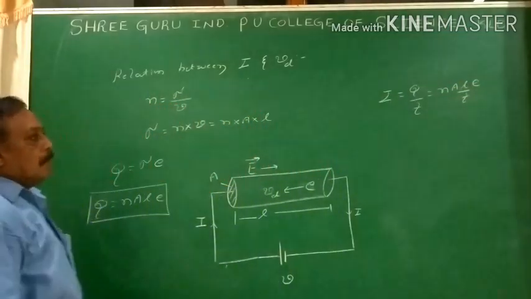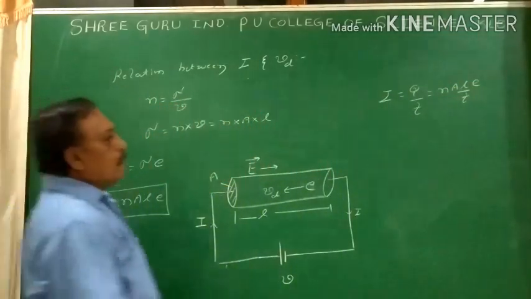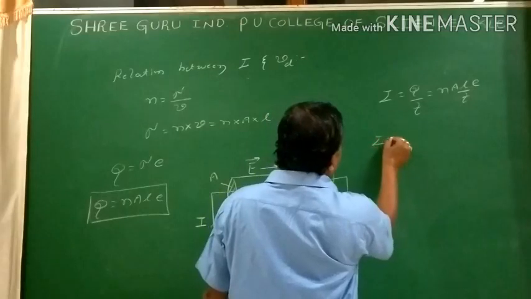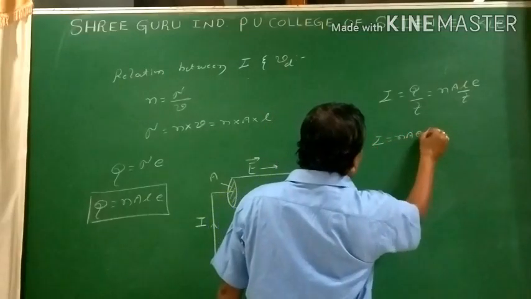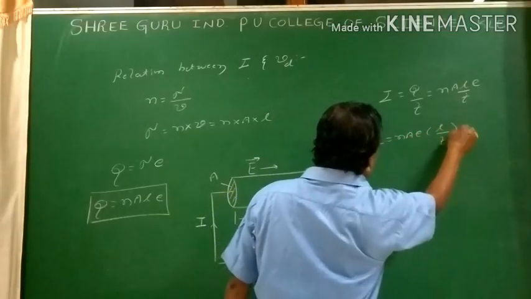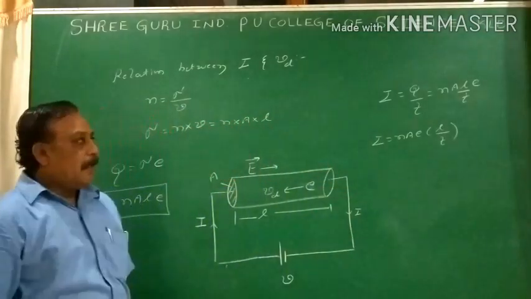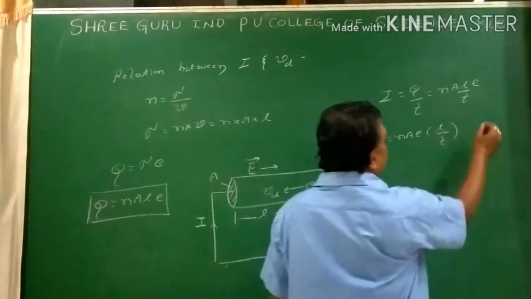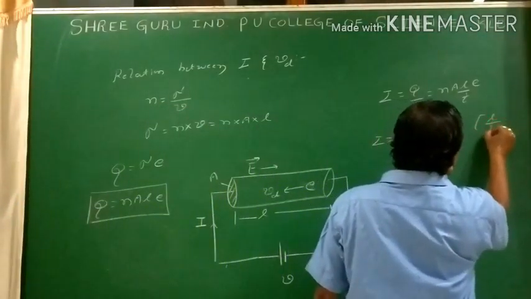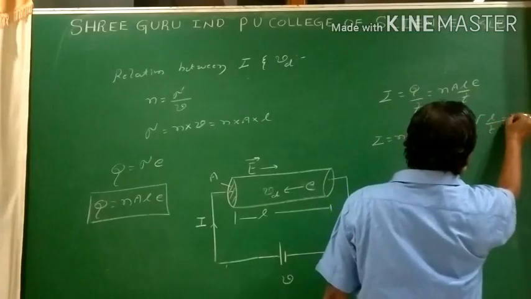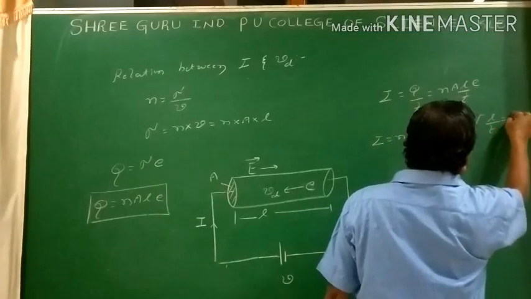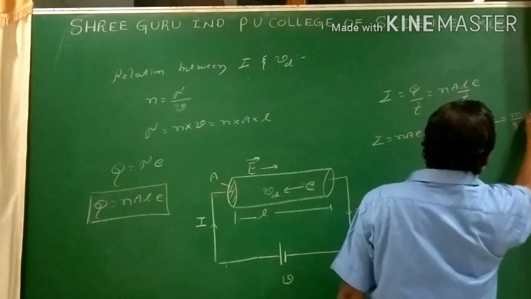I write T beneath of L. There is a certain meaning for that. So I separate NAE. Shall I write L by T? Yes. When I take L by T separate, L is measured in terms of meter, time is measured in terms of second, meter per second is nothing but velocity.